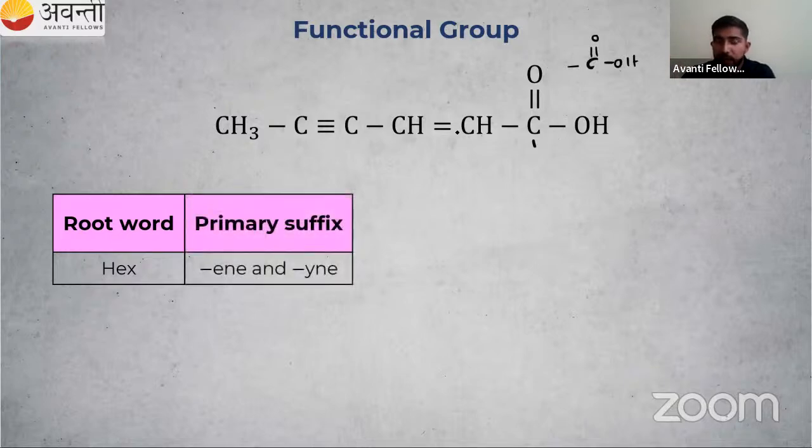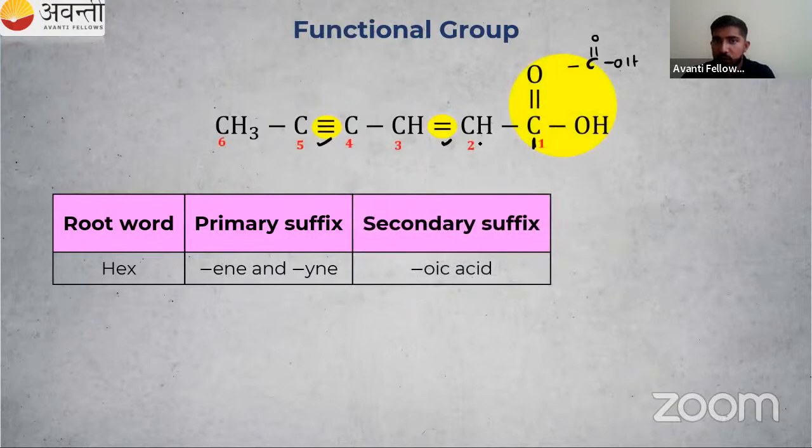Then we have a double bond and a triple bond. Start the numbering from the carbon atom of the carboxylic functional group. We start numbering from this carbon onwards, so you will get 1, 2, 3, 4, 5, 6. Now, what about the position of the double bond? Second position, double bond. Fourth position, there is a triple bond. One more rule: if there is a double bond and a triple bond, always name the double bond first. While writing, you have to mention the double bond first, and after that write the triple bond. That is a rule. Yeah, great.